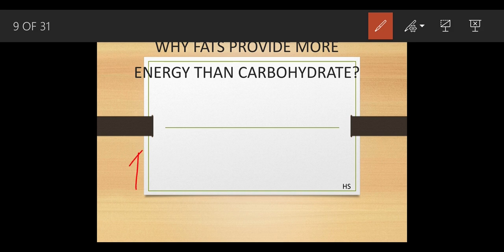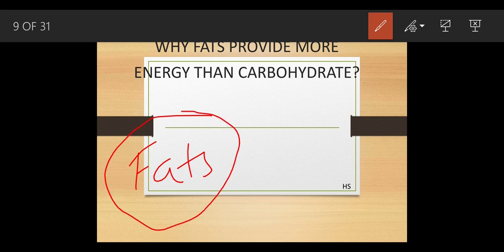Because fats stay in your body for a longer period of time, whereas the carbohydrate does not. It gets easily diffused out. Whenever you do any work, the glucose inside the body gets used up, but the fats inside your body stay for a longer period of time.